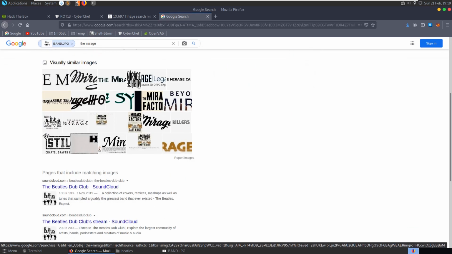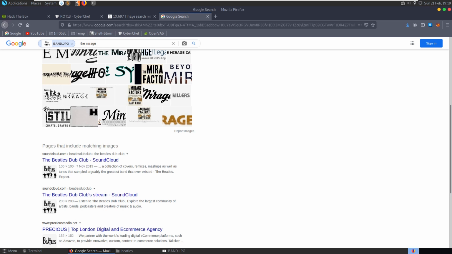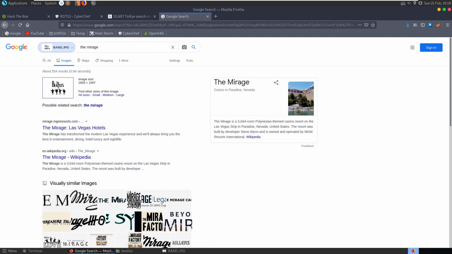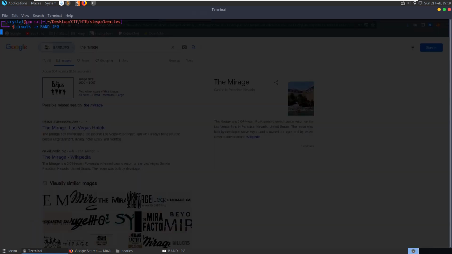So interesting. So we're getting the mirage there then. Okay. I don't know what that got from there, but let's try it anyway. We'll try to do steghide again. What I'm going to do with steghide is steghide extract, because it's asking me every time, do you want to press Y, yes or no, to extract the data. So it's just going to be easier if I do this. It's just going to ask us for the passphrase each time. Then I can do mirage.